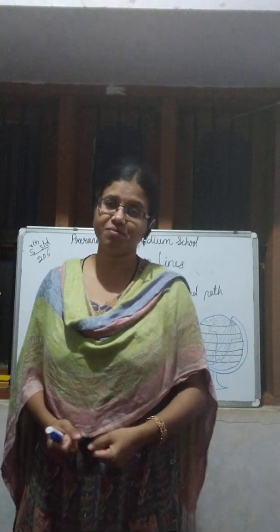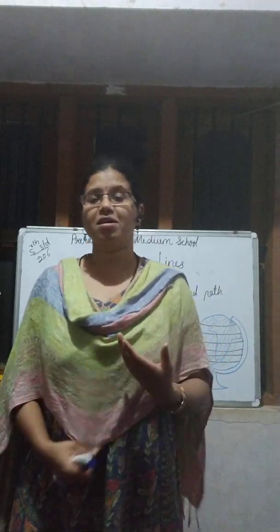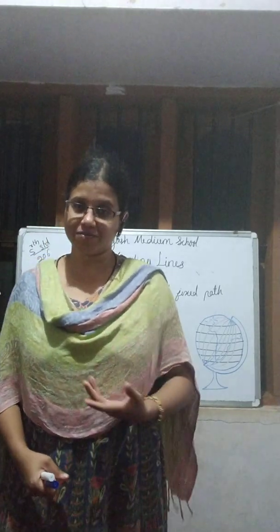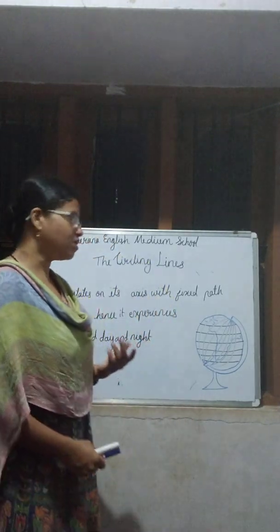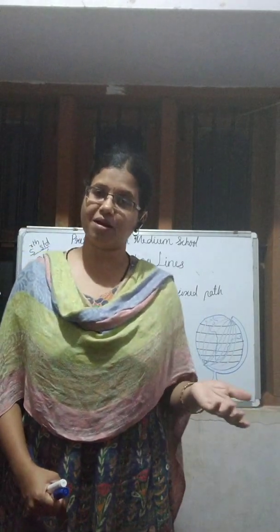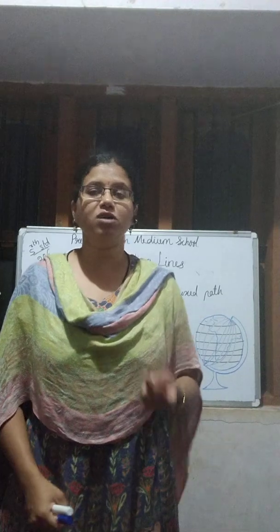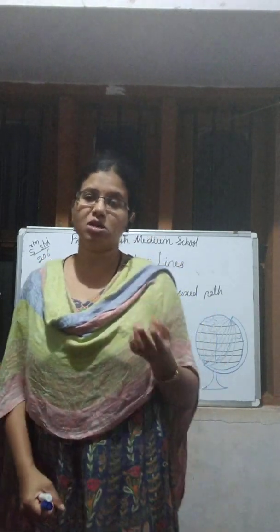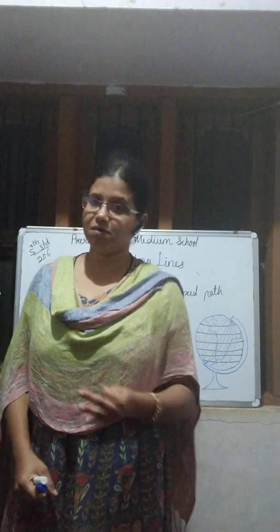How can this happen? It all happens because of the earth's movement. What is the earth's movement? You have studied this in the last classes. The earth has two types of movement: one is rotation and one is revolution.